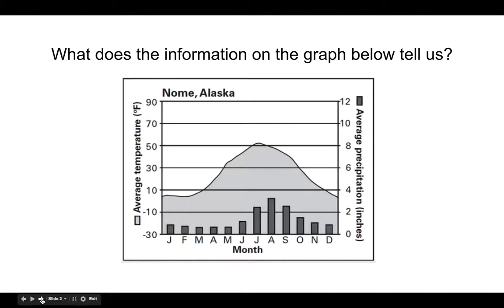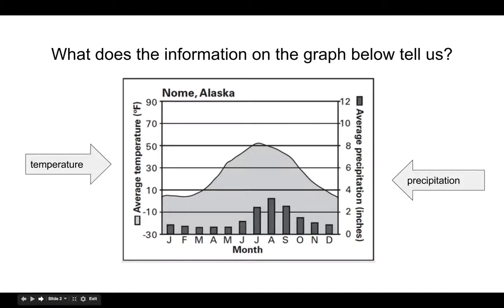So the first question is, what does the information on the graph below tell us? Well, there's a couple of things that you want to make sure you take note of. On the left side, if you just turn your head a little bit, it talks about average temperature, and that's the line that goes across the graph. That tells us the average temperature in any given month in Nome, Alaska. Okay, and then on the right-hand side, it talks about precipitation, average precipitation measured in inches. So the numbers on the right refer to that, and those would be the bar graph on the bottom for each month tells us how much precipitation that they get in Nome, Alaska in any given month.